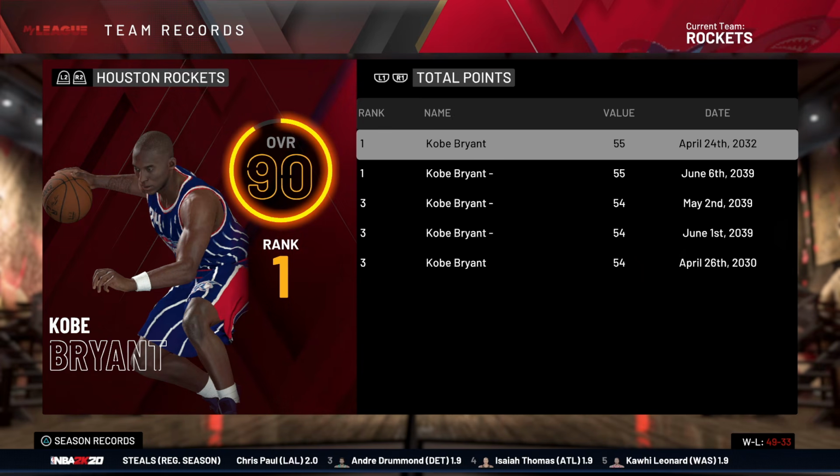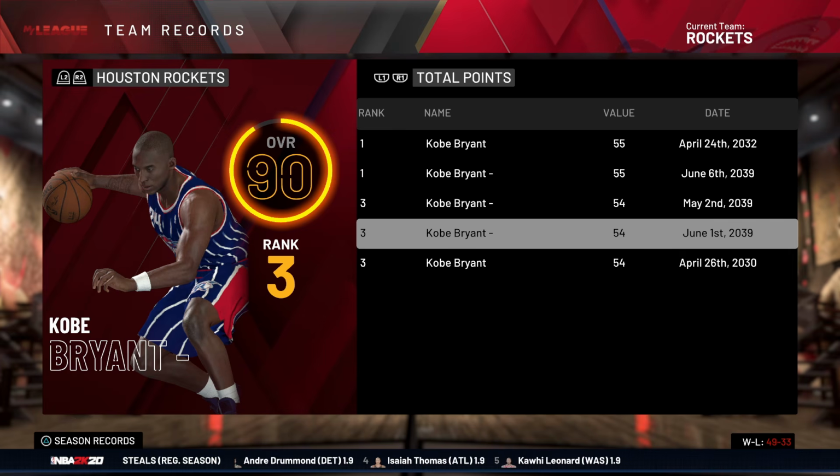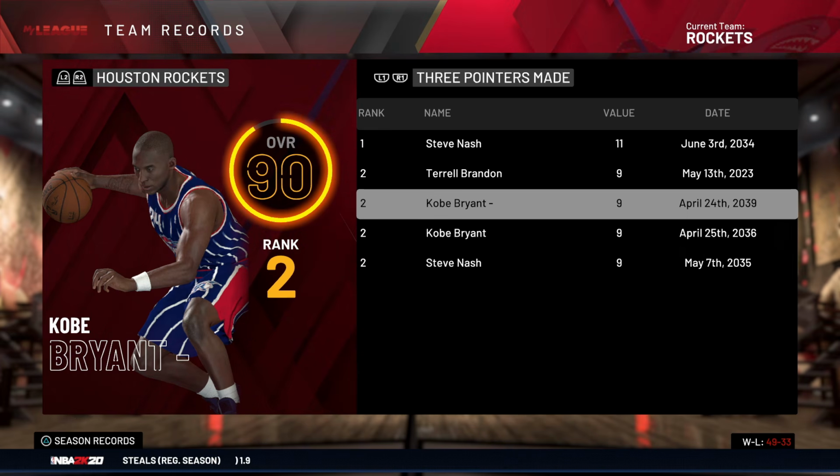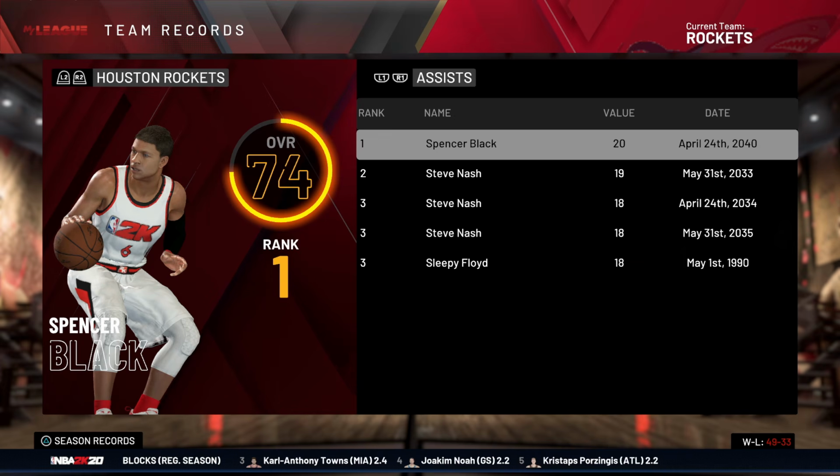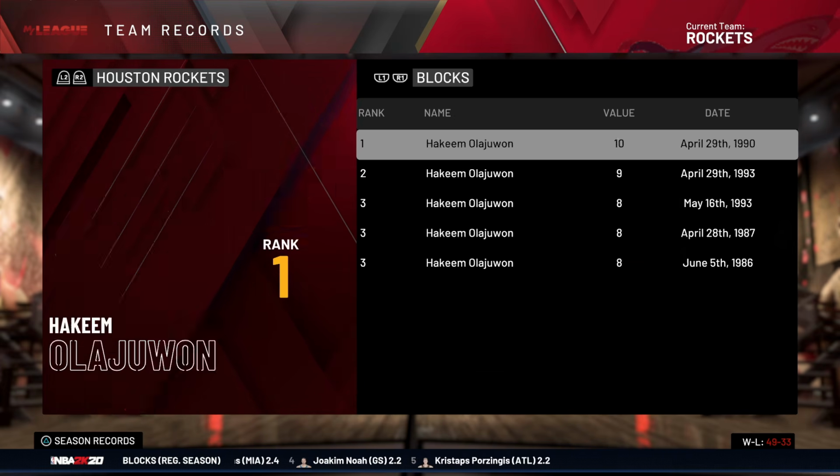He also had every single top 5 slot in Rockets playoff history. Number 1 in field goals, number 2 in threes made with 9, number 1 in free throws. Spencer Black had more assists than Steve Nash. What the hell? And number 1 in minutes.